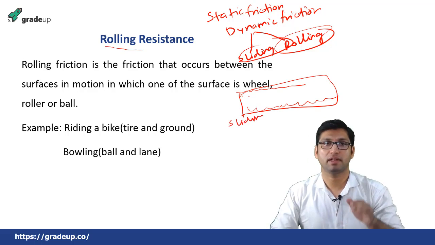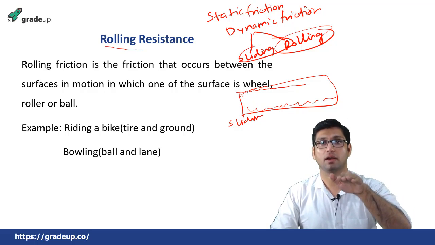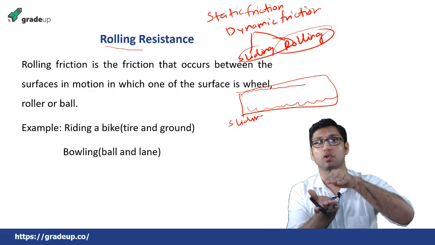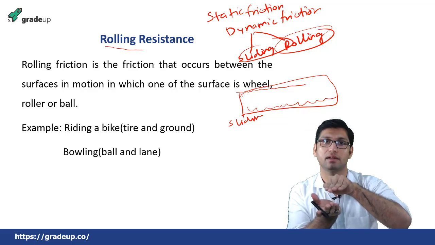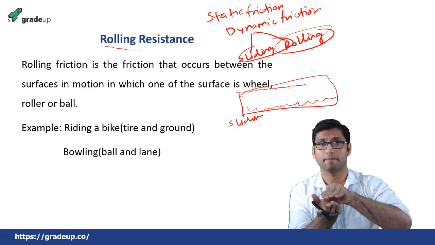Rolling friction example: when two surfaces are in contact and moving, and one of the surfaces is a wheel, a roller, or a rolling body, then the friction resistance which comes into play is called rolling resistance.